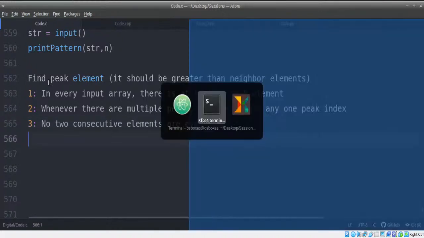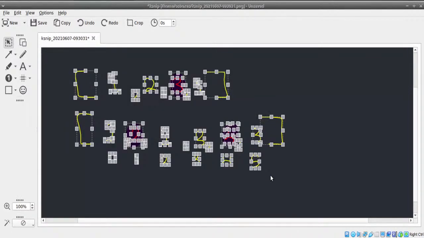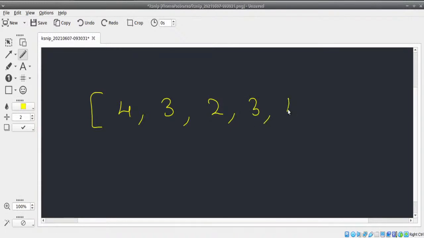Now comes a confusing question, right? Now still when we look at all these scenarios, now comes a confusing question as well. Let me put up the confusing question to you guys. Now in this scenario, if I have 4, 3, 2, 3, 4, now which are the peaks? Now it becomes confusing. So the question also states that the leftmost element you can consider as minus infinity, and the rightmost element also you can consider as minus infinity.